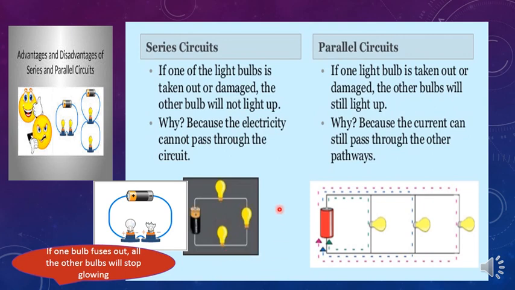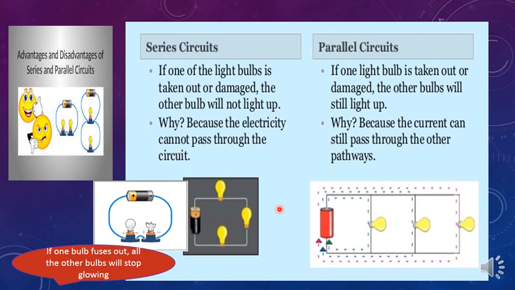Then coming to the disadvantages. When designing an electric circuit, we should consider whether a series circuit or parallel circuit is better. For example, whenever you want to connect a large number of electric bulbs, for example 100 or thousands of bulbs for decorating purposes, in such cases series circuit is better, because all the bulbs connected in series can be controlled with one switch.